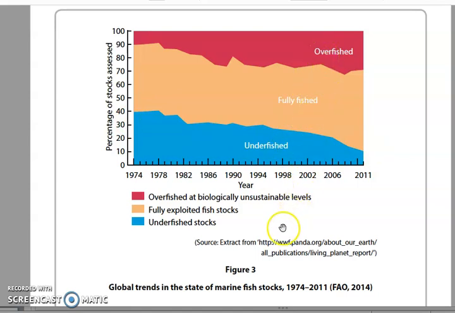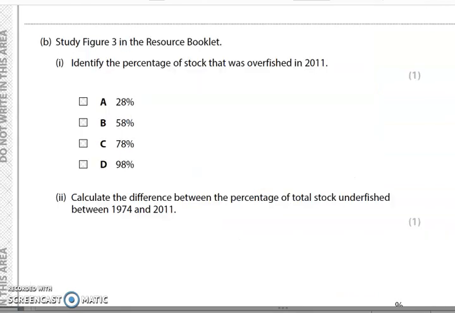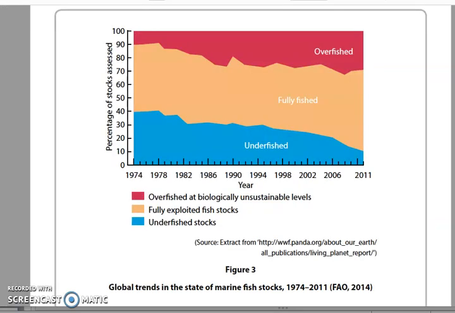All right, so we can see that the amount of stocks that we're overfishing is increasing, the amount of underfishing is reducing, and the fully fished is kind of staying fairly static, but may have increased at the back just from first glance. So what have we got to do? Identify the percentage of stock that was overfished in 2011. So identify, so we look for 2011.